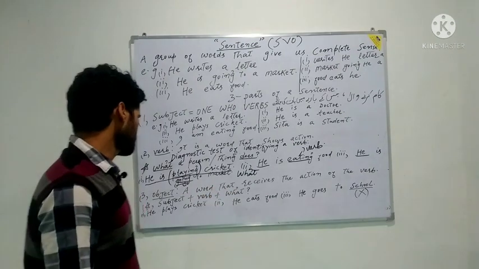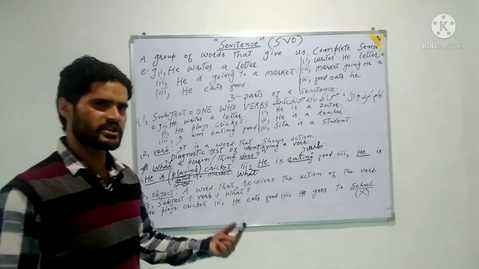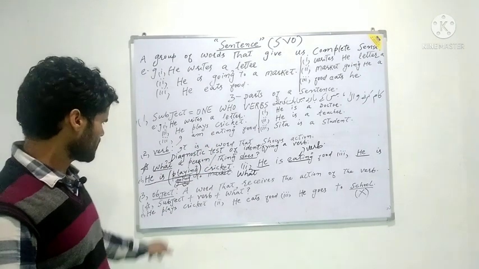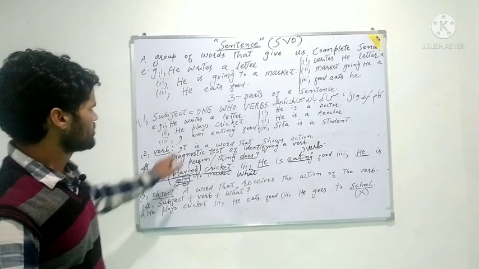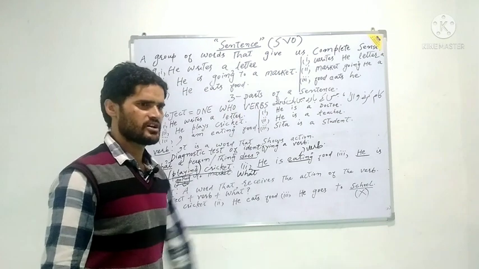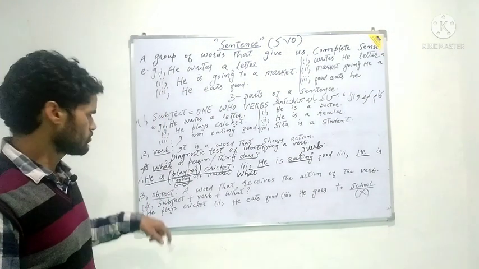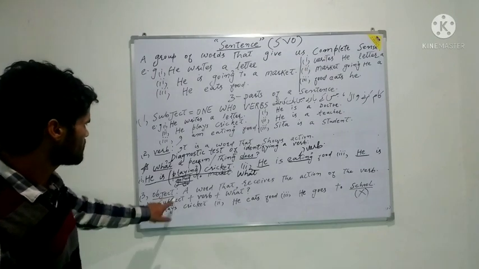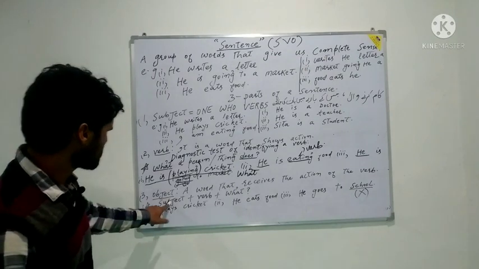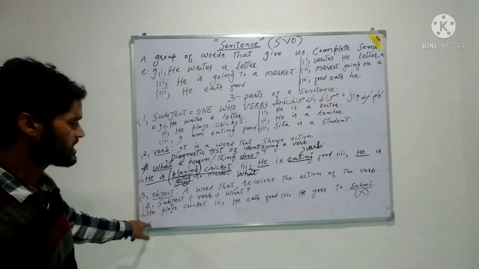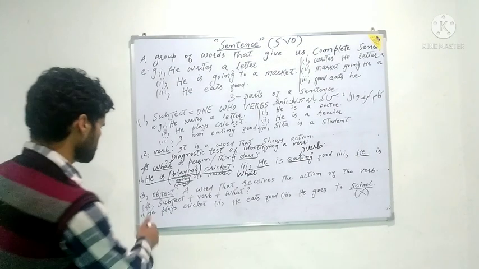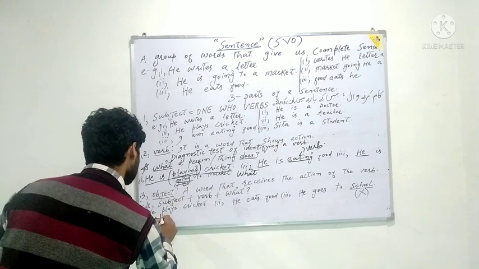verb plus object. Now the identification of a subject is very easy because you have already gone through the identification of the subject using the principle one who verbs. Now it will become very easy for you to identify. He plays cricket. First of all, we have to bring out the word subject. Subject here is he because it is the doer of the action plays. So we have to put the word he.